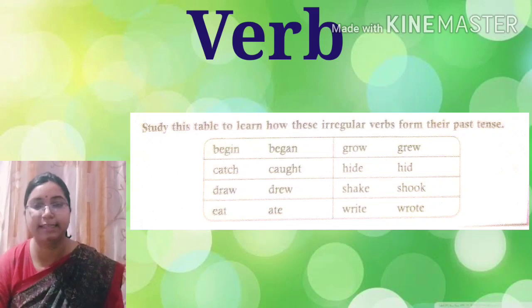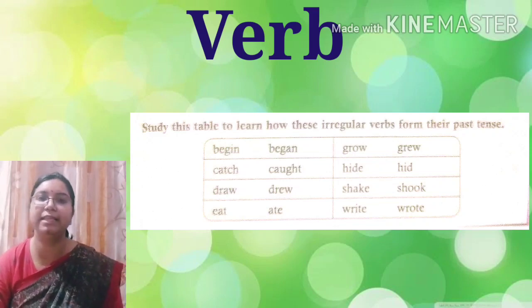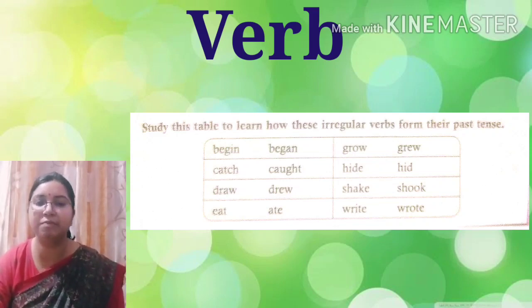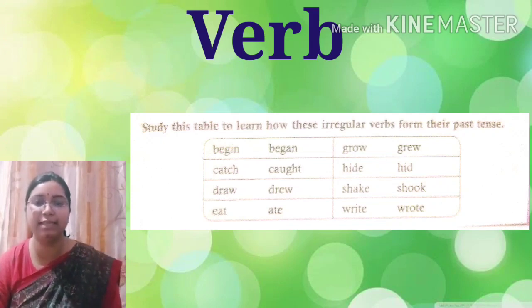Draw as drew in past tense. Eat changes to ate in past tense. Grow changes to grew in past tense. Hide to hid. Shake to shook. Write to wrote. So you can see in these examples how the spelling is changing totally. When we make the past form of these words, spelling completely changes.